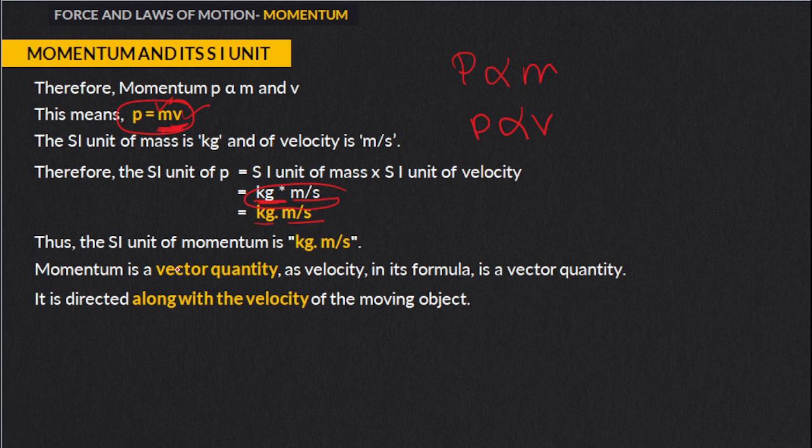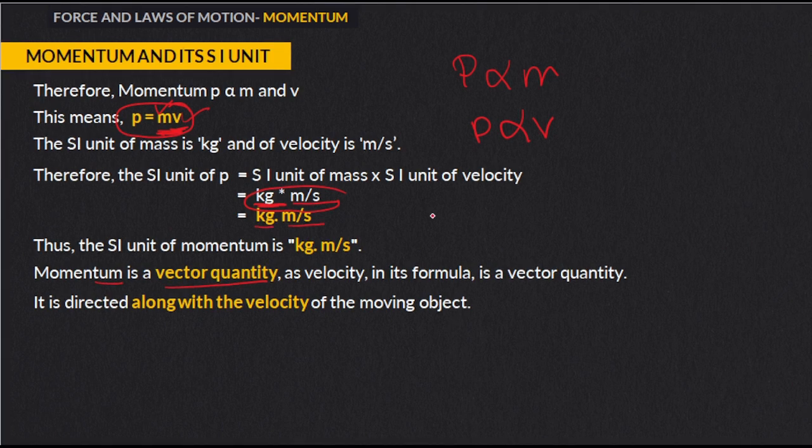Okay. Now, is momentum a vector quantity or a scalar? You may know that vector quantities are those which have direction as well as magnitude. On the other hand, scalar quantities are those which have just magnitude but no direction.